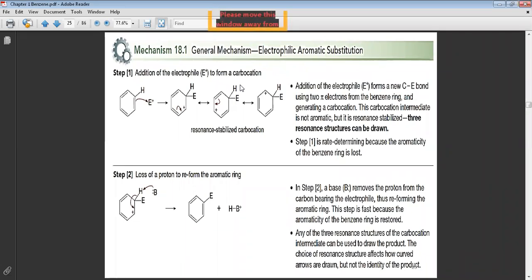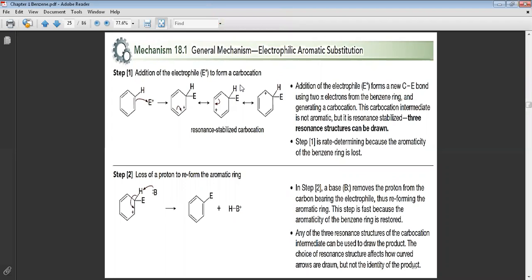Also, if you remember the carboxylate anion, do you know what carboxylate anion means? In chapter number 1, when we talked about acid and base, the conjugate acid and conjugate base, we have carbon, oxygen minus.